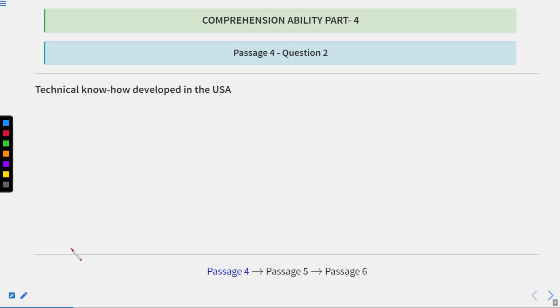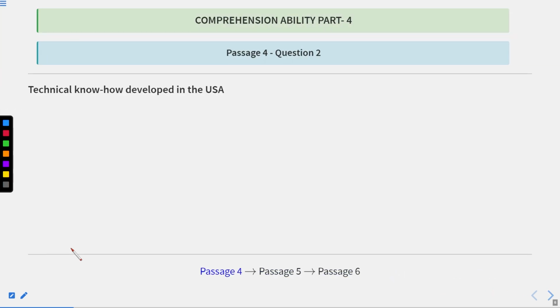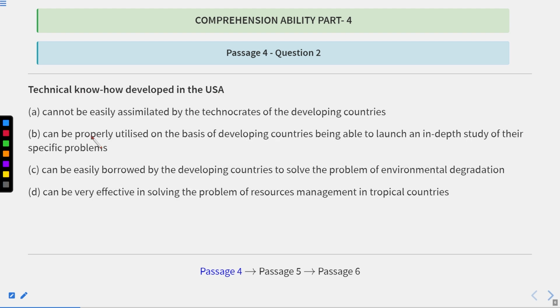Now let us move to the next one. Technical know-how developed in the USA. Here we have to look for the keywords, that is technical know-how and USA. Whenever we have such types of questions, just look for the keyword. What can be the keyword of this question? So it is technical know-how developed in the USA. Now let us see the options. Cannot be easily assimilated by the technocrats of the developing countries.